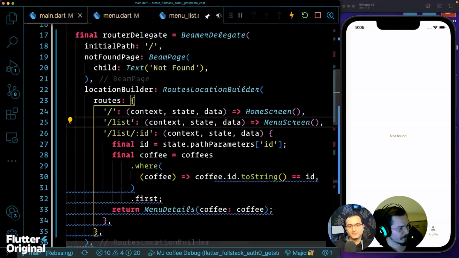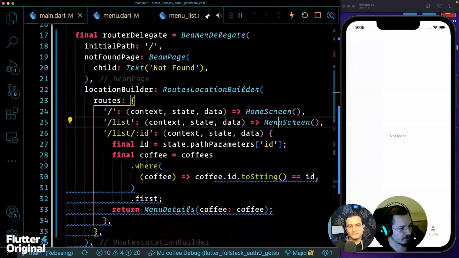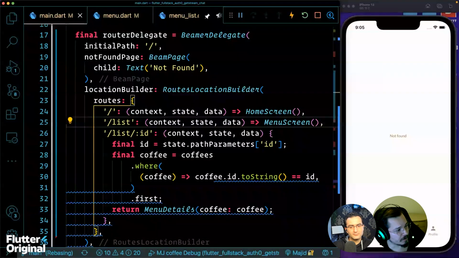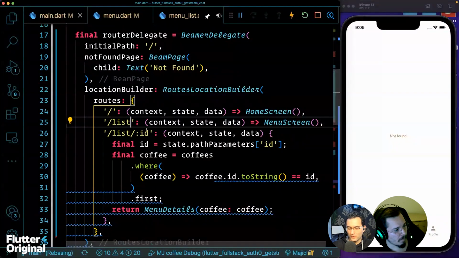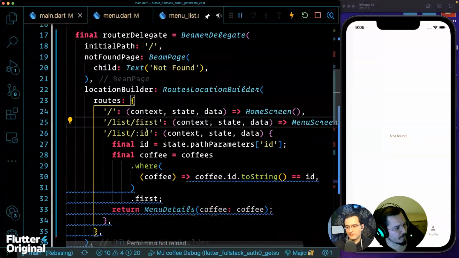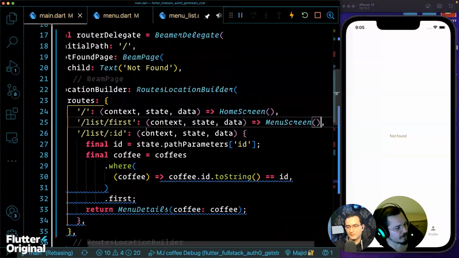Because our first one is the menu, it is not found, since we declared the menu at a different route. So we need to name this route /list/first, because it's going to be the default, the initial.